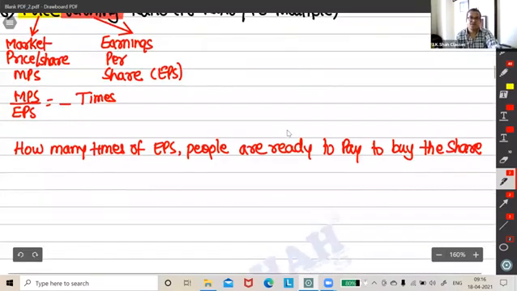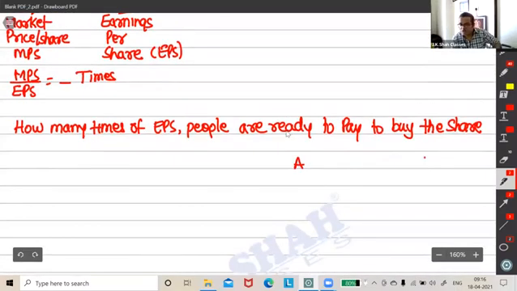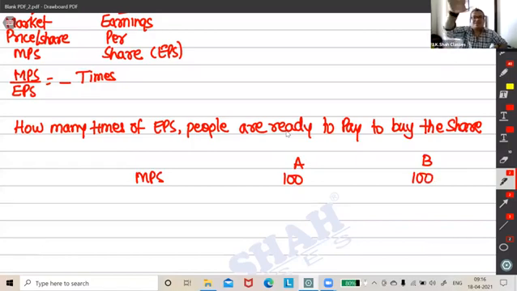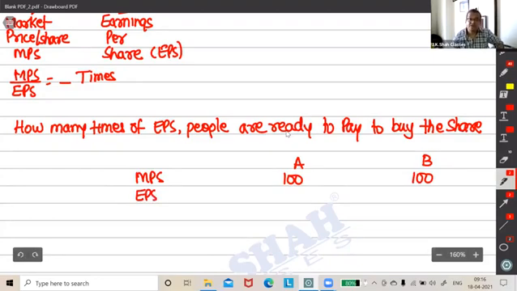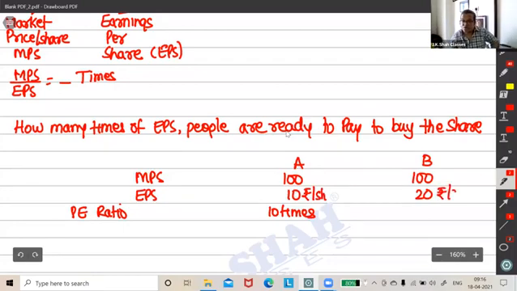See, I would put it like this. Suppose there are two companies, A Limited, B Limited. Both have a market price of 100 rupees. So upfront, what appears? Both shares are at the same level, 100 rupees, 100 rupees. Sold at same price. But then you see EPS. Suppose A has an earning per share of 10 and suppose B has an earning per share of 20. Convert this into PE multiple, PE ratio. This is 10 rupees per share. This is 20 rupees per share.